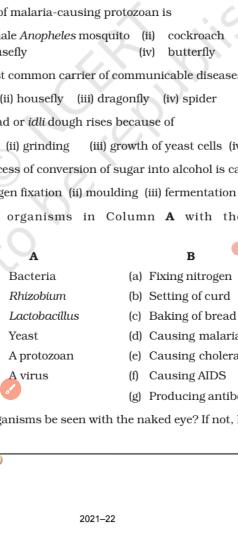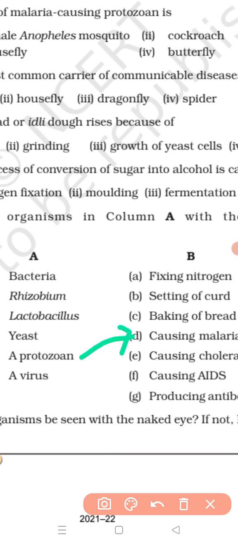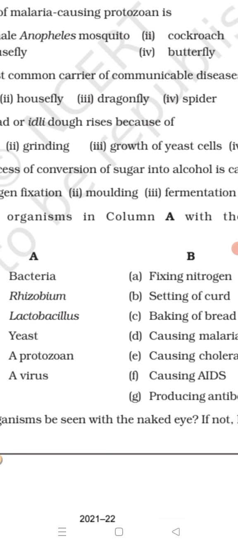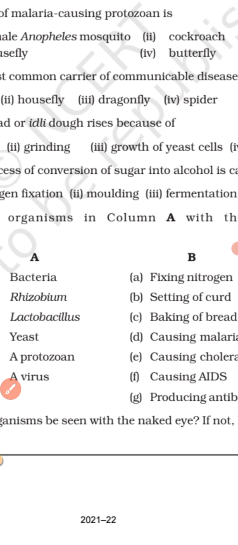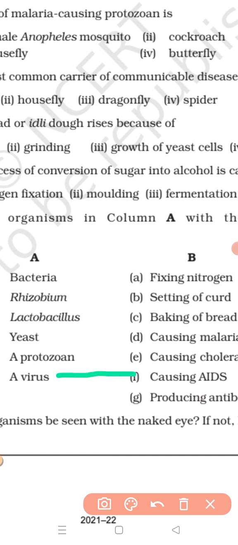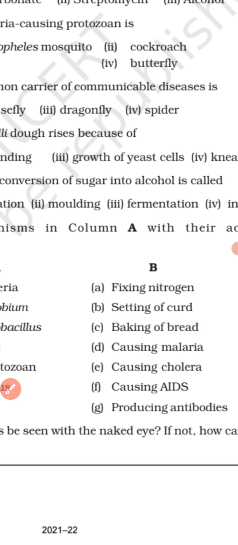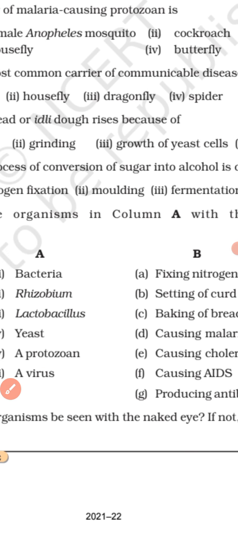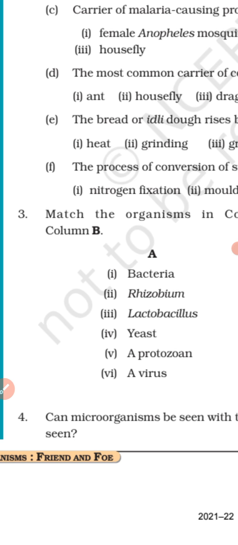Next one, a protozoan. A protozoan causes what? Malaria. Next one, a virus. A virus causes AIDS. Clear? So the last one left is producing antibodies. It doesn't match with any other option over here, so this one is left.